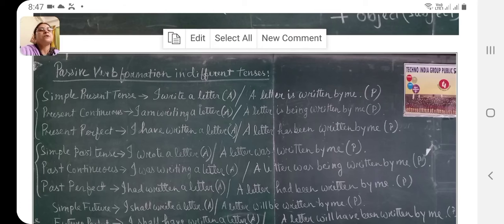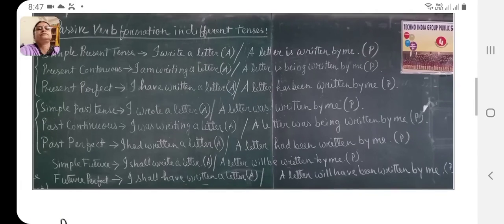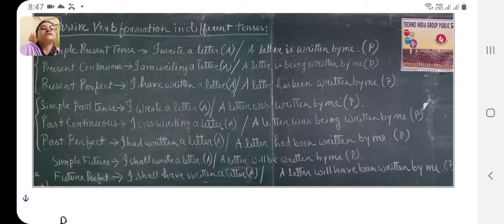Past perfect. I had written a letter. Its passive form: a letter had been written by me. Simple future. I shall write a letter, and it will change in passive form to a letter will be written by me. Future perfect. I shall have written a letter. Its passive form is a letter will have been written by me.